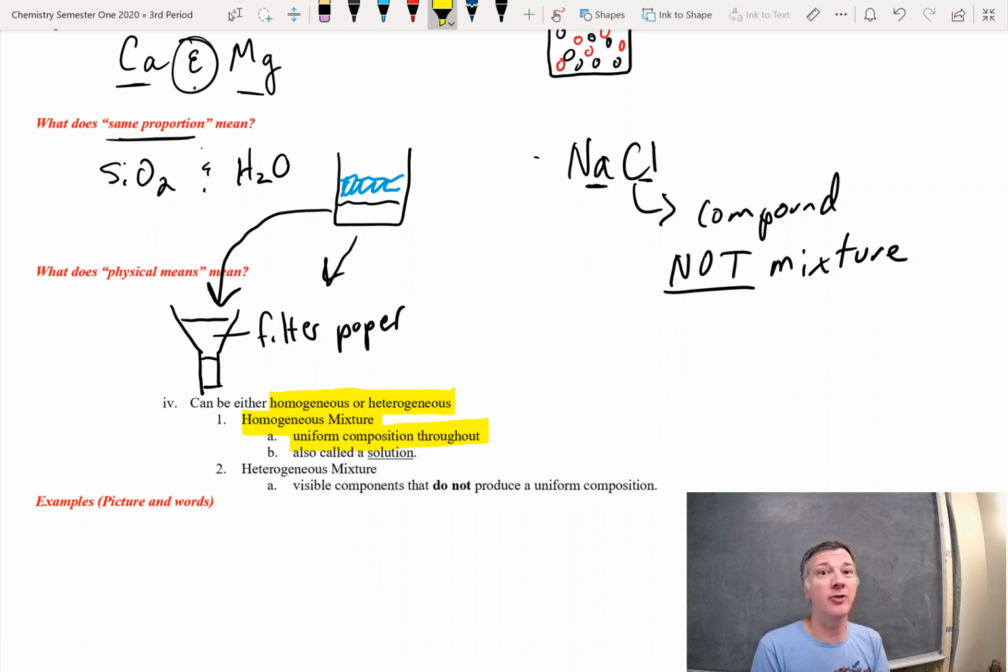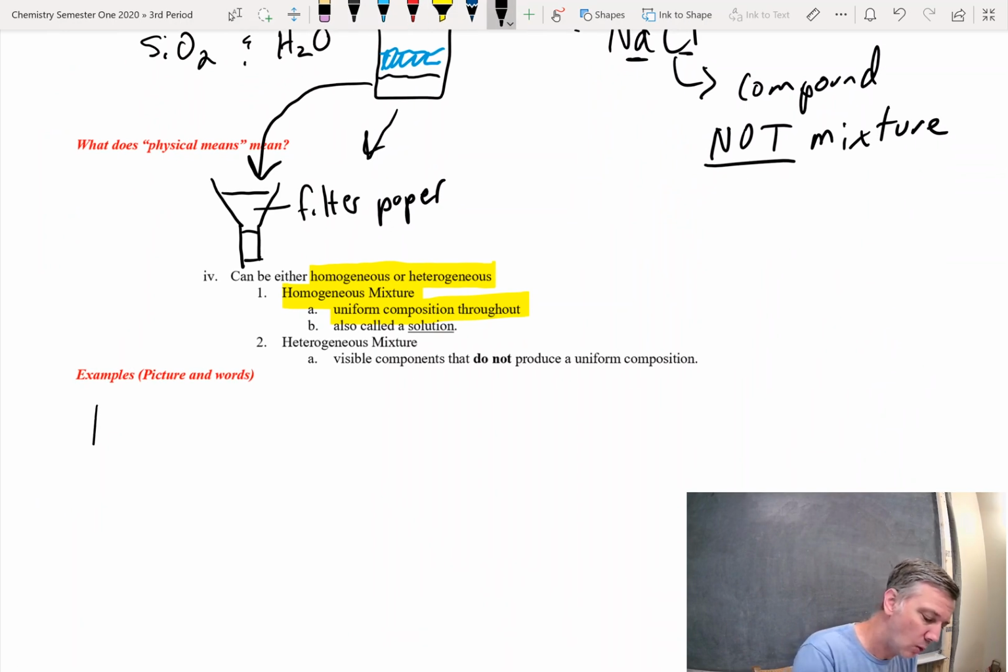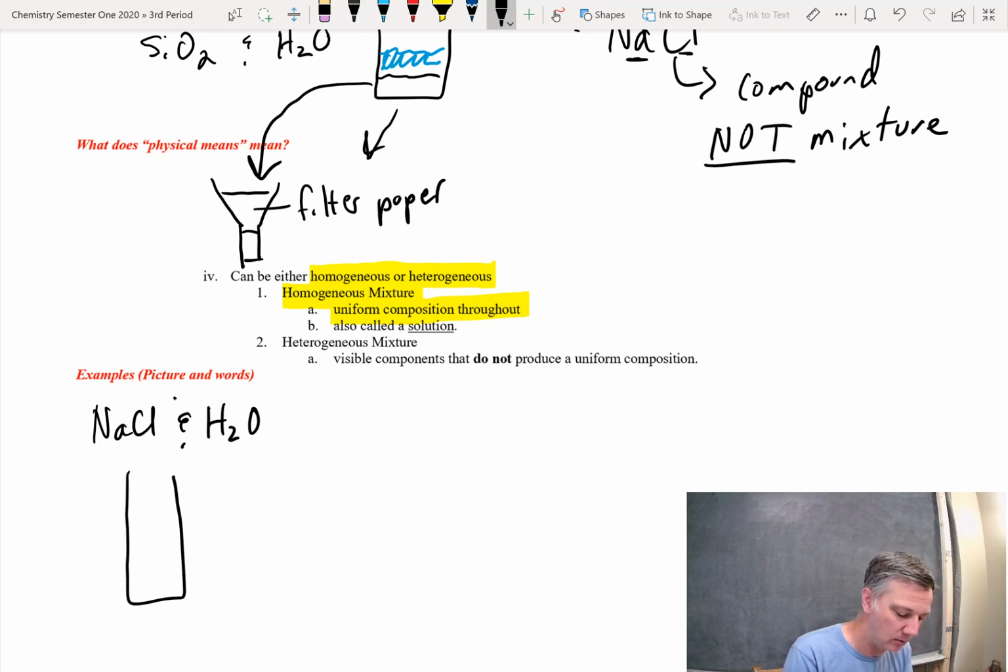So long as all the salt is dissolved, if I take salt water from the top and if I take salt water from the bottom, it should be the same. So that's going to be a homogeneous mixture. Okay, and again, that example was sodium chloride, salt, and water. When I look at that, it should look the same all the way throughout.